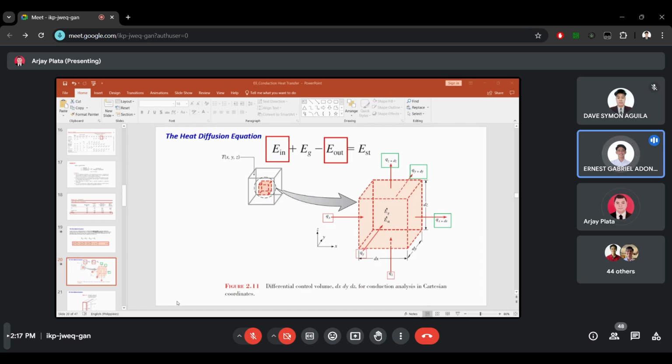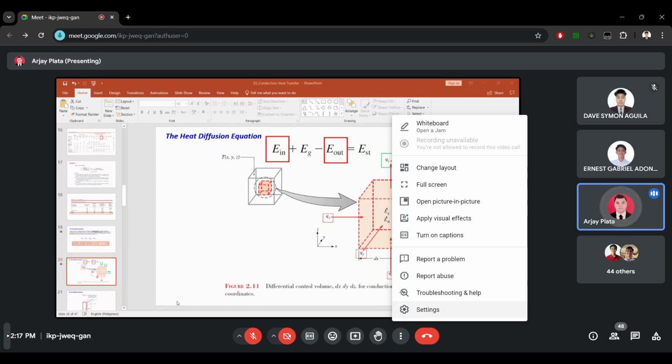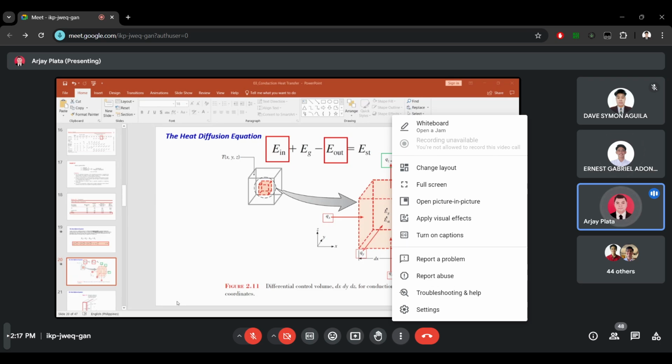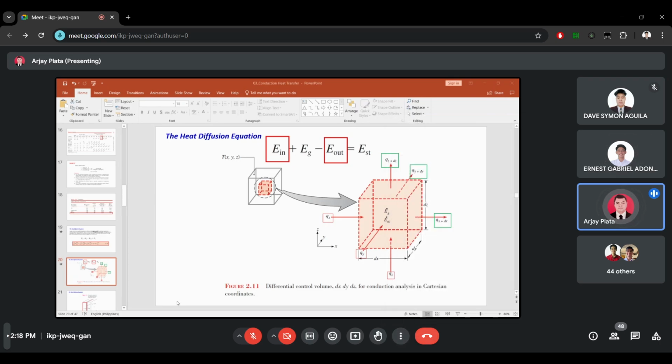Puwedeng paulit po, medyo humina lang po yung aking signal. Okay. Earlier, we mentioned the rate of the energy in, or the heat transfer coming into the control volume, so we have Qx, Qy, and Qz. What about the energy coming out? Sir, yun po ba sir yung Qx plus dx, Qy plus dy, and Qz plus dz po?